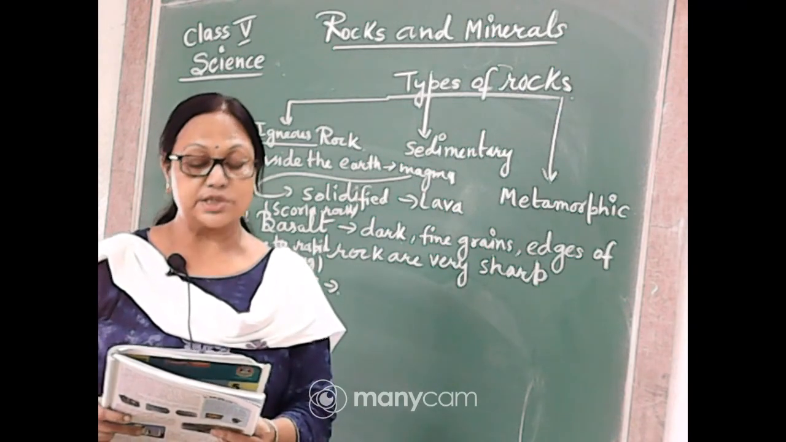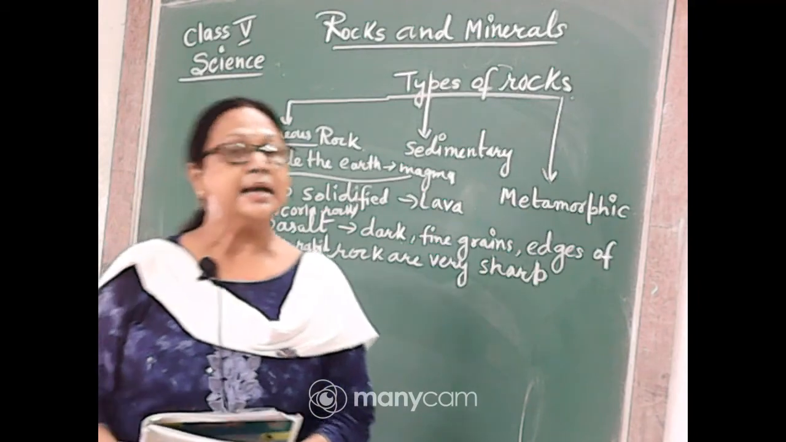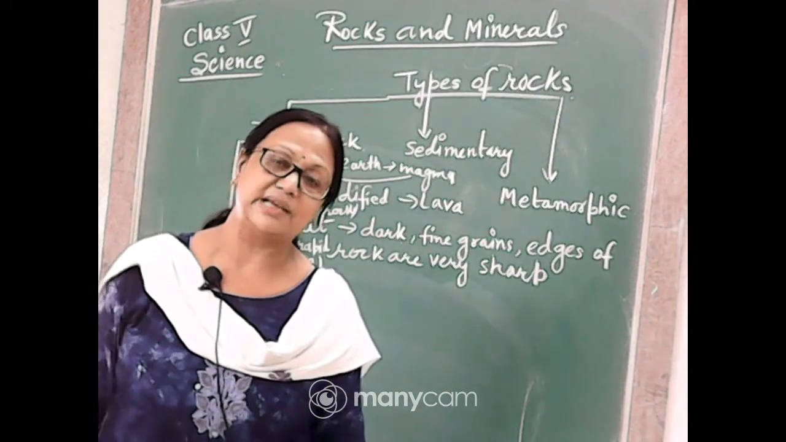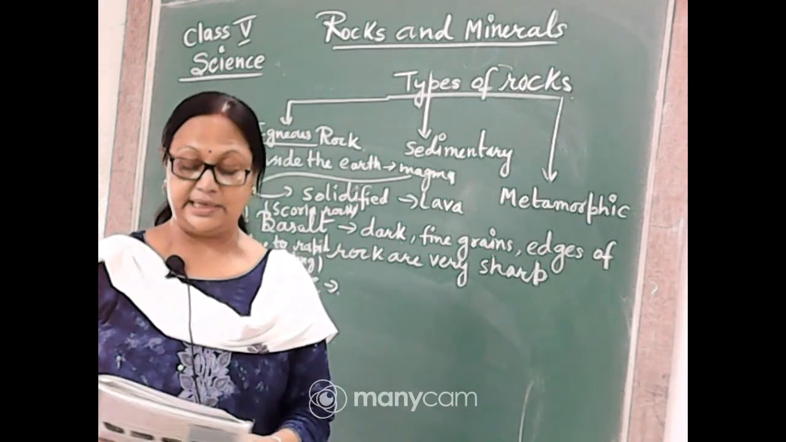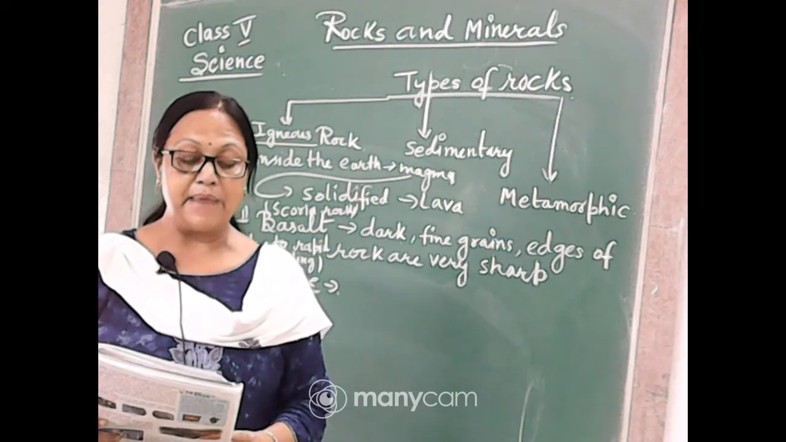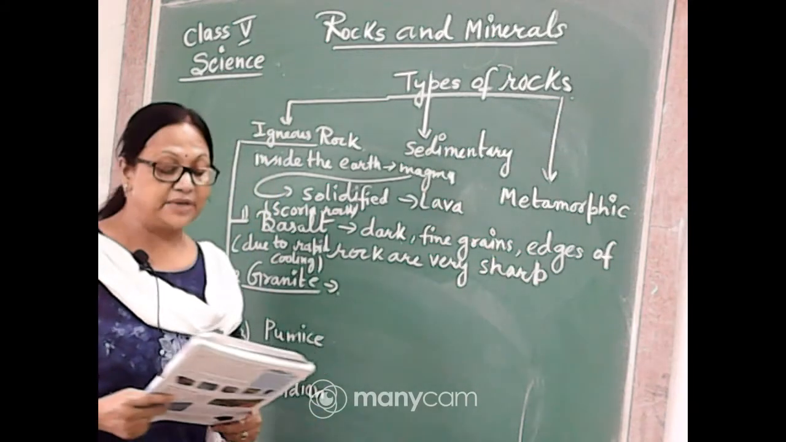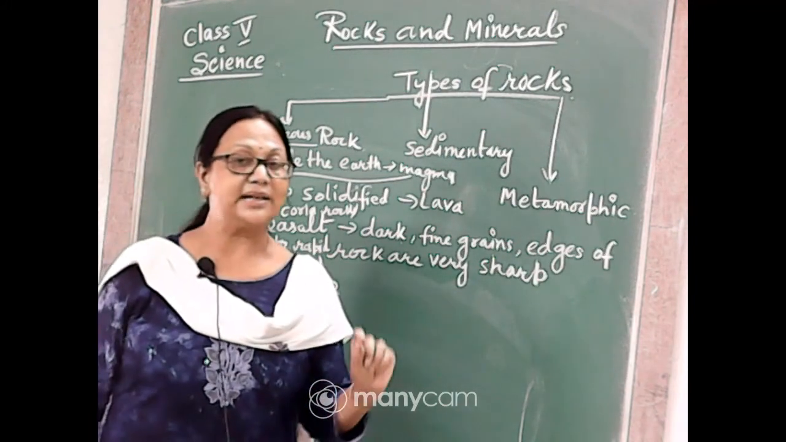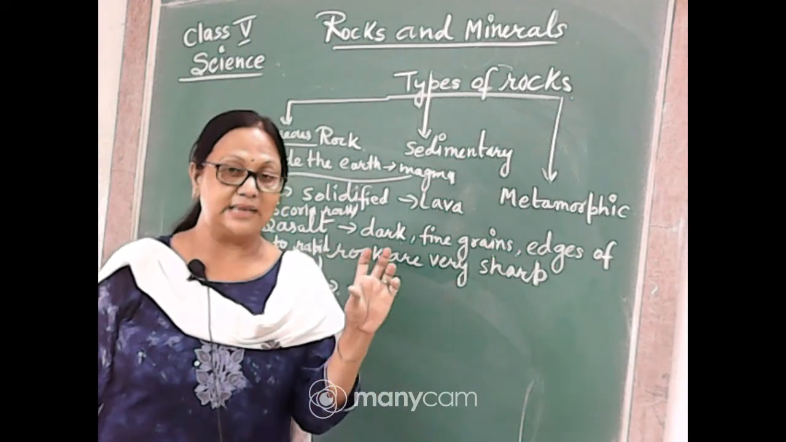It is the most common igneous rock. As we know, everywhere we can see granite. In our kitchens, the slabs are made up of granite. So it is a common type of igneous rock, and the three main minerals present in this type of rock are, which are they? Quartz, feldspar and mica.